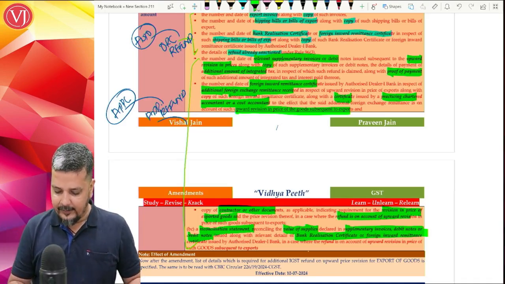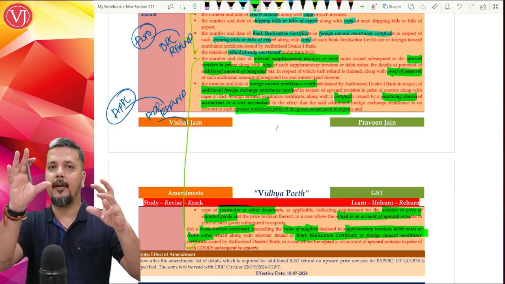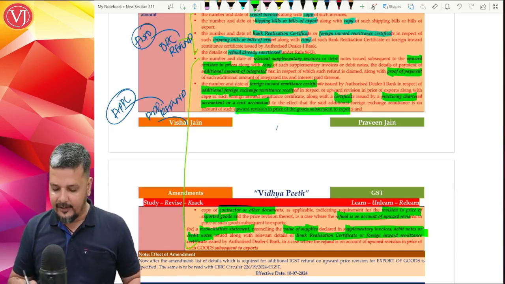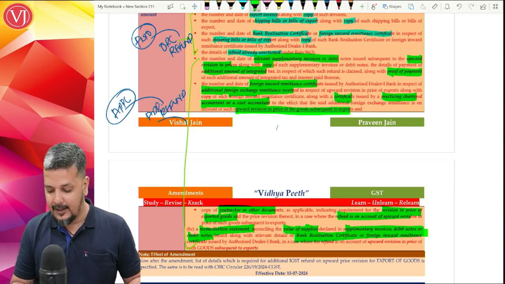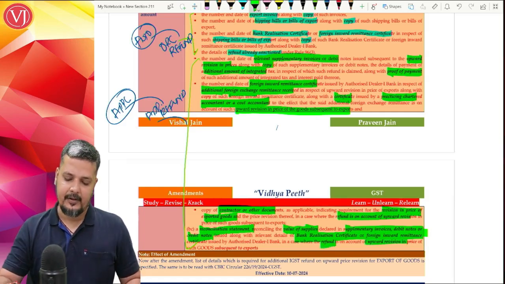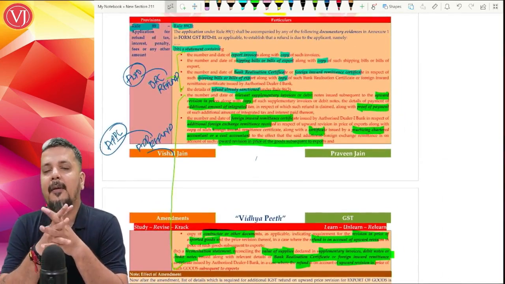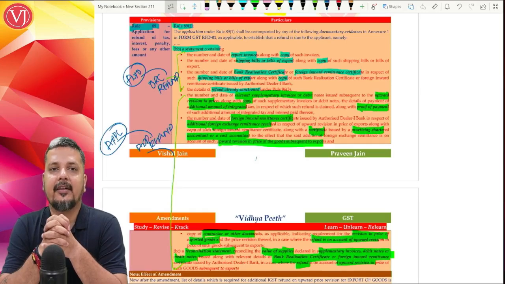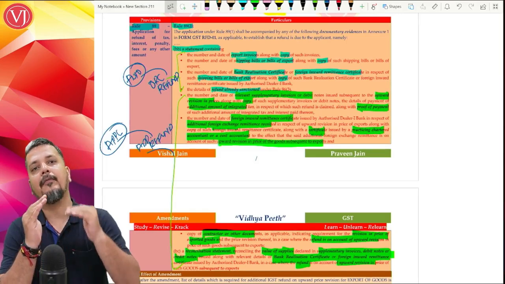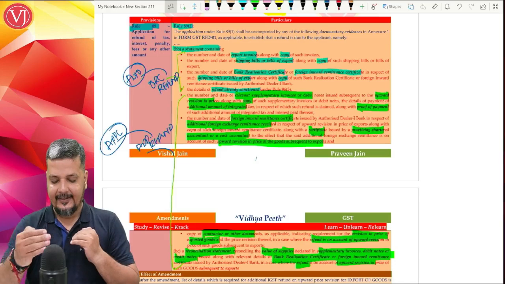So what is given is I have to give a reconciliation statement: what I have charged in my invoice, supplementary invoice, additionally charged, less credit note, along with what I have received through my BRC or FIRC. So I have to give that in that particular case. If at all I am claiming that additional refund by way of separate application of output IGST because of upward revision of price in case of export of goods, these are the extra information.